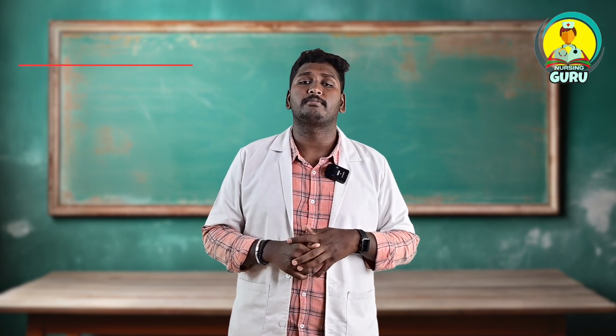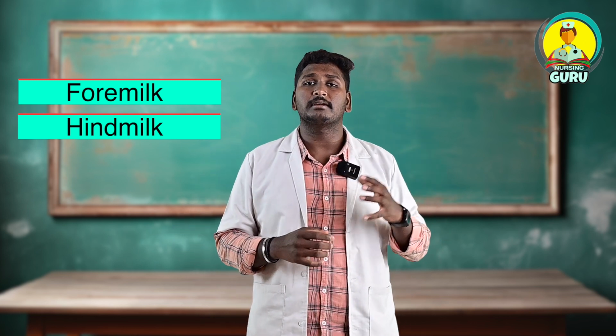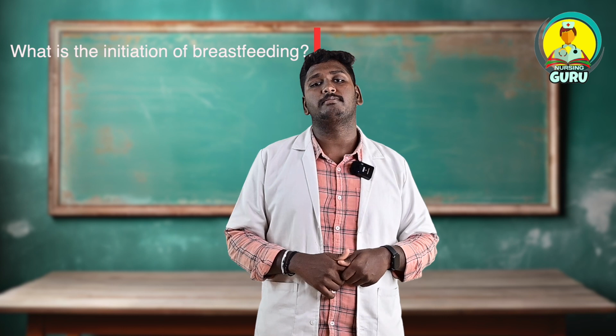And the 4th type of breast milk is fore milk. Here we can say fore and hind milk. Fore milk is the type of milk that is secreted at the start or initial period of breastfeeding. And the hind milk is the type of milk that is secreted at the end of the feed, which satisfies the baby's hunger. So these are the 5 different types of milk that come in a process so that the baby's hunger will be satisfied. Clear?